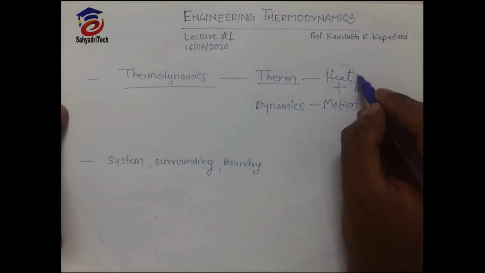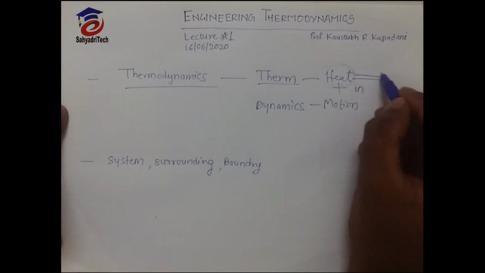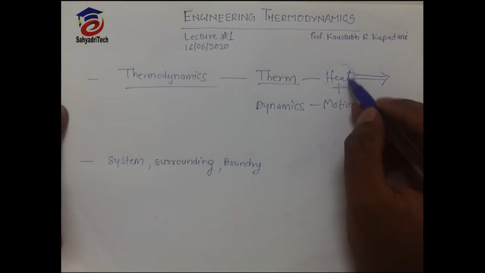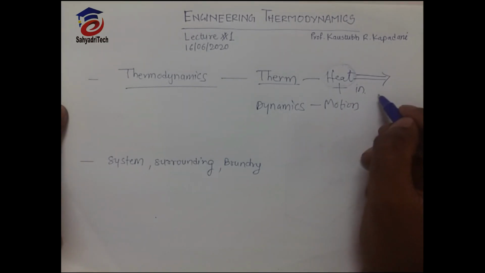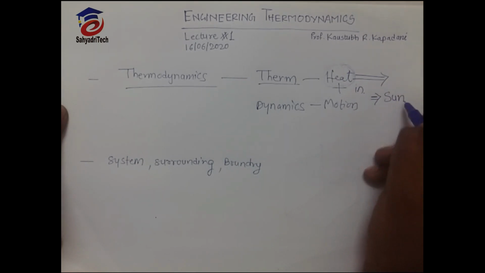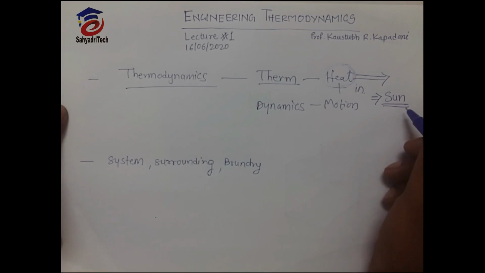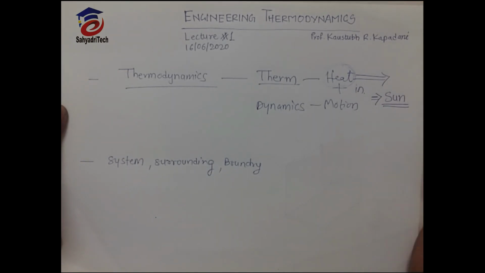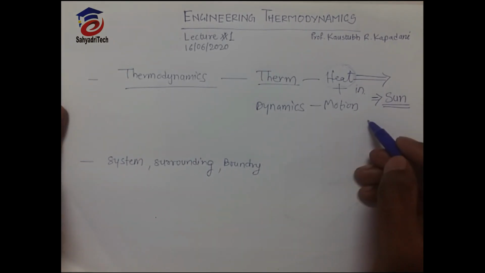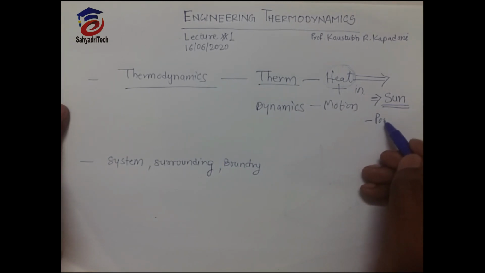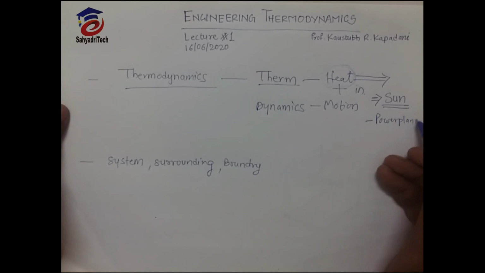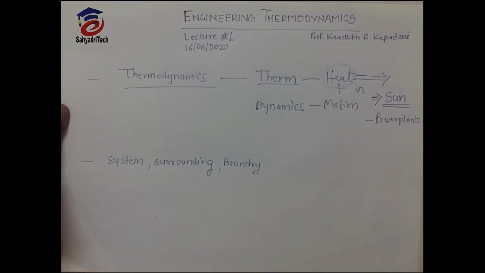So here we will deal with heat. We should know what is heat and how we get that heat. What is the ultimate source of heat? It is the sun, the primary source without which life is not possible. And also we know there are power plants: thermal power plant, hydraulic power plant, nuclear power plant.